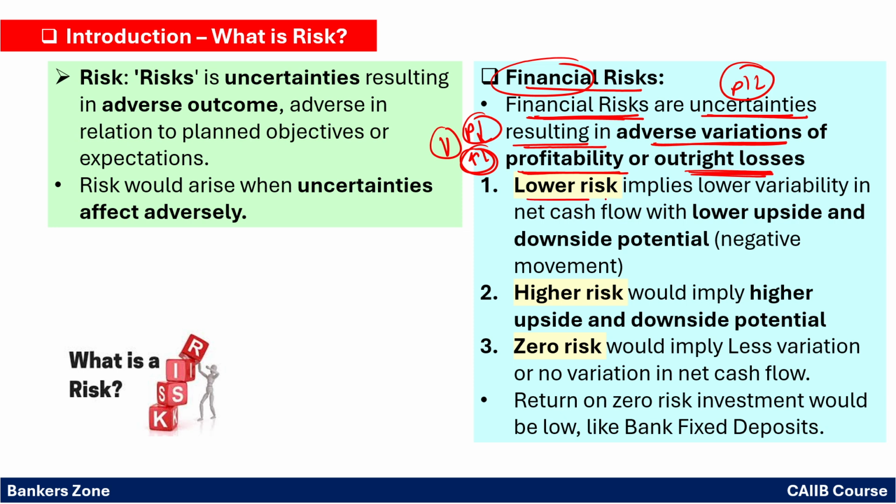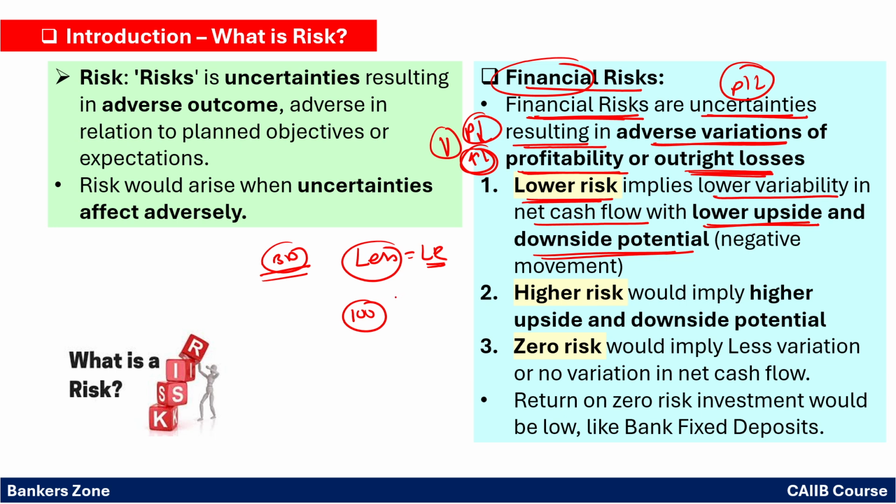So what is a lower risk? Lower risk implies the lower variability in net cash flow, when the lower upside and downside potential will be there. What do you mean by it? See, low risk, if there is a less variation in the cash flow, there will be the less risk. For example, say bank deposit. So very less variation. You are getting fixed return. However, lower upside and downside potential. What do you mean by it? For example, say if you have invested 100 rupees, right? So there may be a chance of plus or minus 10. So your value of 100 can go 110 or it can go 90. Less variation.